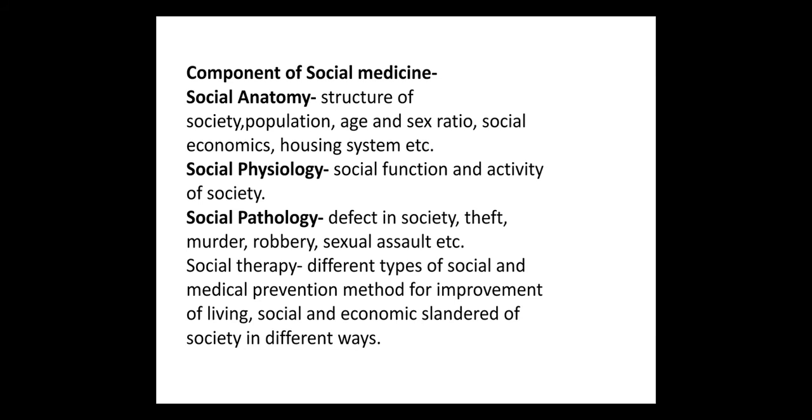Social pathology: defects in society, theft, murder, robbery, sexual assault, etc. Social therapy: different types of social and medical prevention methods for improvement. Social and economic standard of society in different ways.